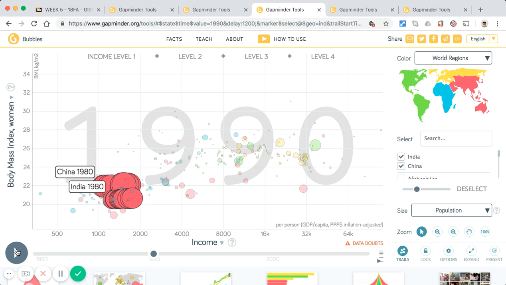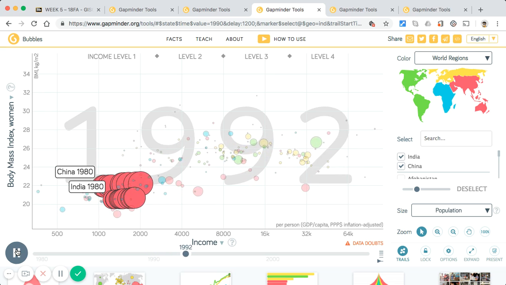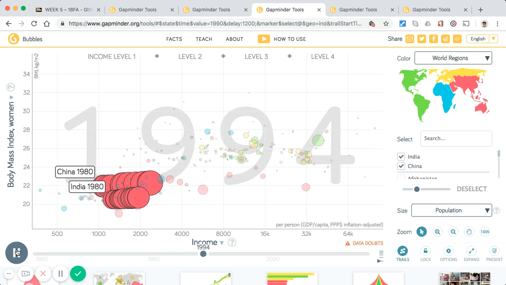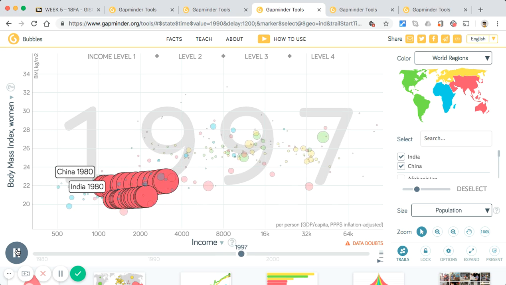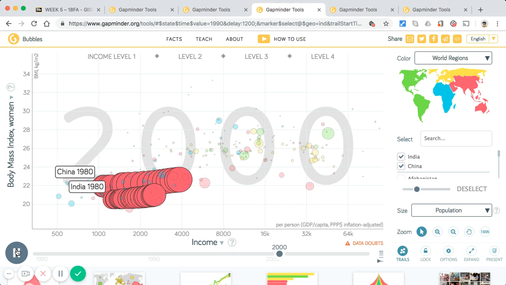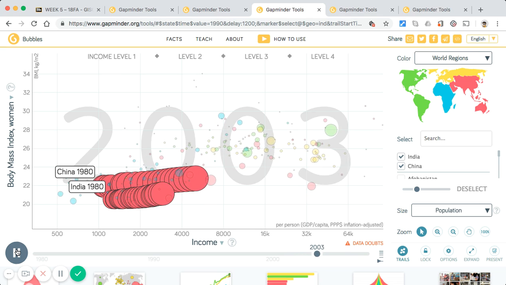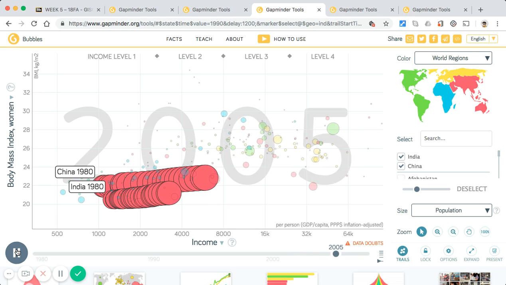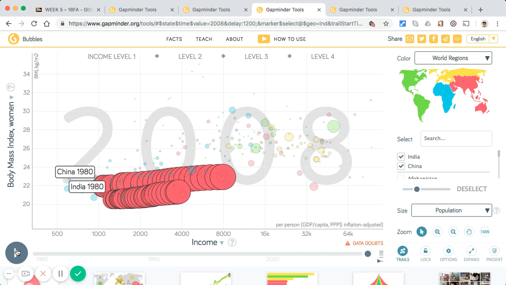In 1990, India created the service market, when outsourcing job opportunities became available for men and women alike. And just like in China, more hours at the office meant less time at home cooking fresh, healthy meals. You would think then that their BMI levels should be rising much quicker than they are. However, these two countries also have the highest number of underweight people in the world, bringing down the average BMI. Next, we will look at Iraq.